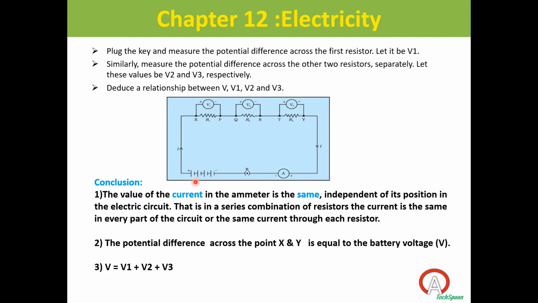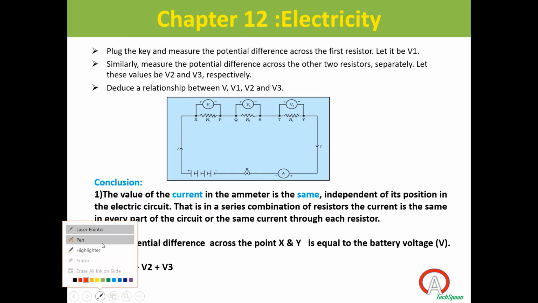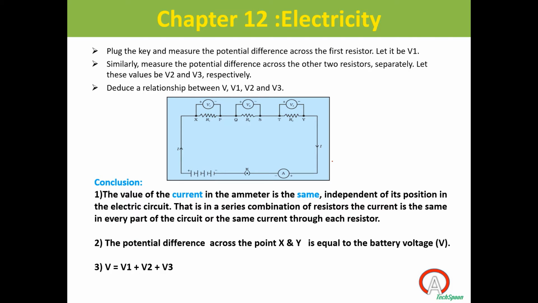Here I connected a battery also. Now if you measure the current passing through this ammeter, I am measuring using an ammeter. I am getting a current I equal to, just randomly I am writing, 2 amp.